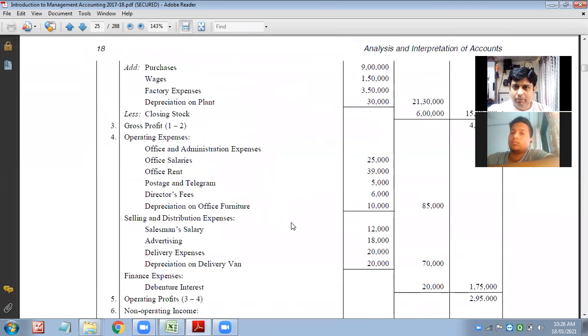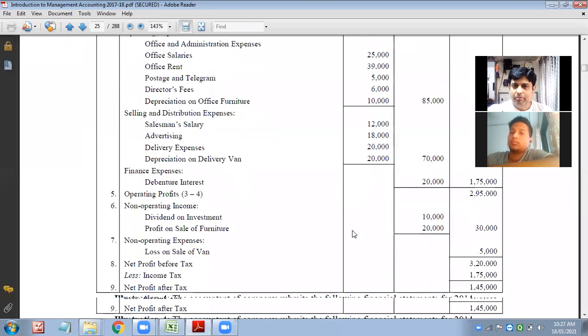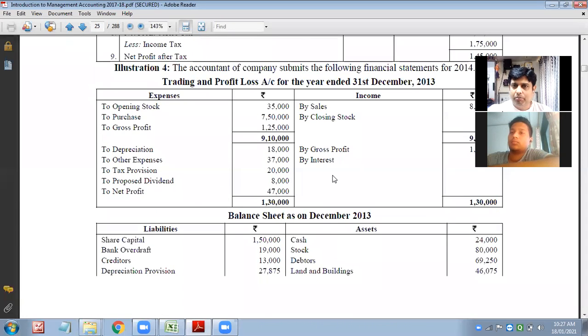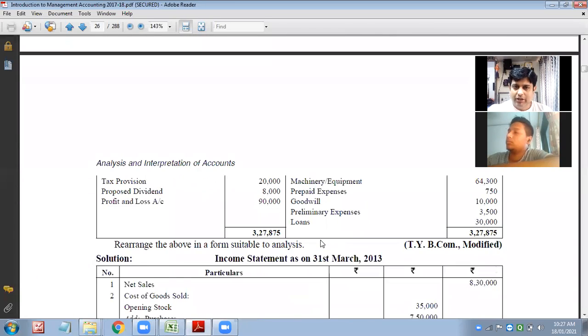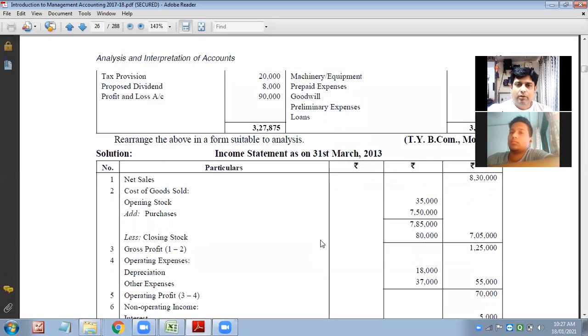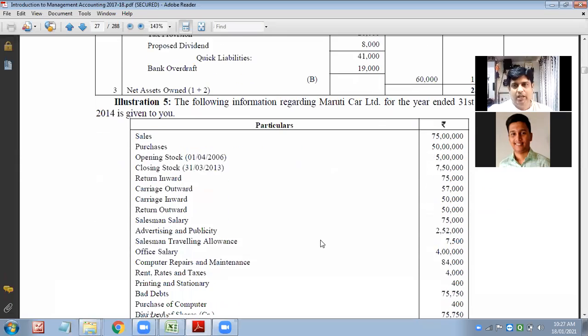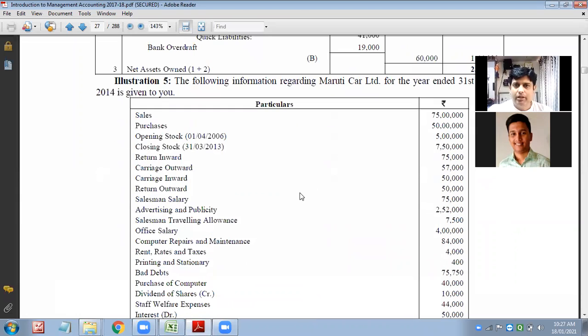Same thing is there even in the book. Once you solve, you will understand that we followed the same methodology. Question number 4 comprises both trading P&L and balance sheet, so I can't take it now because we have not done the practice of balance sheet as of now. So we'll be going for question number 5, page number 20.